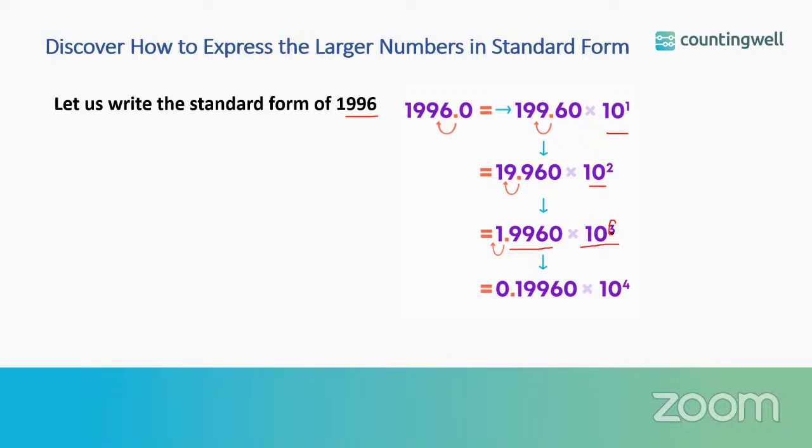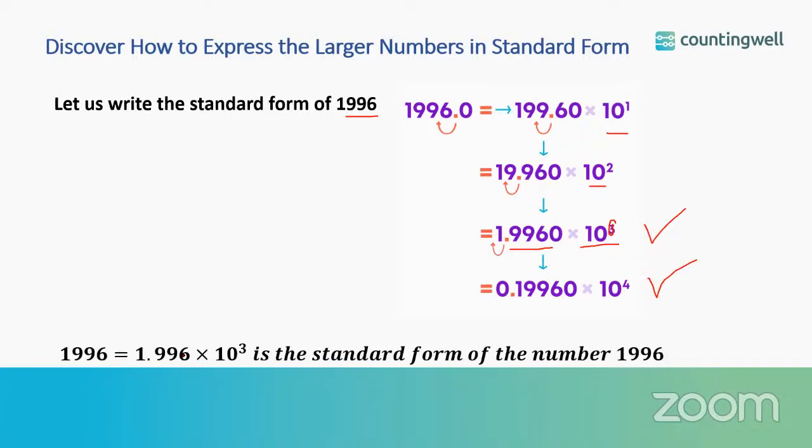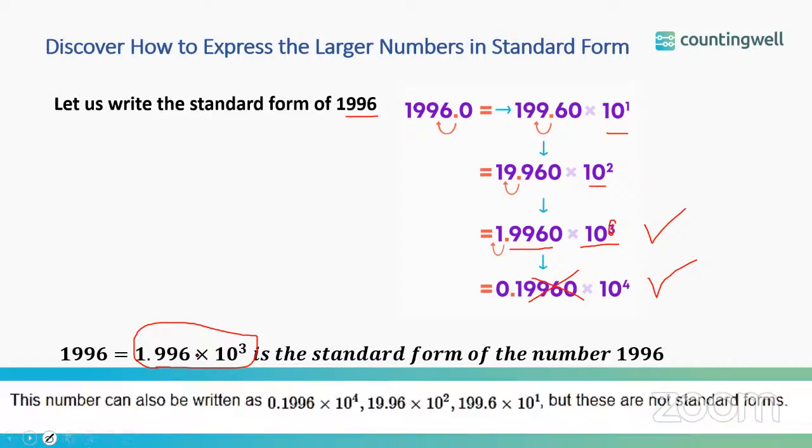So the index should be a whole number. So is this one correct or is this one correct? This one is correct, because it should lie between 1 and 10. So this is not acceptable, or this is not the standard form of 1996. So 1.996 into 10 to the power 3 is the standard form of the number 1996.